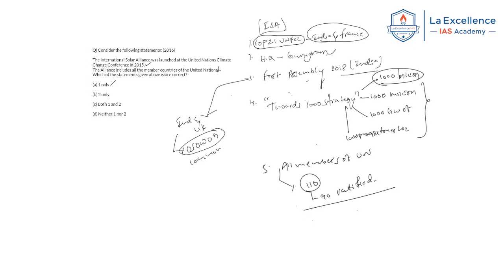You have to interlink, like One Sun, One World, One Grid. Don't confuse it. It was in the first assembly of the International Solar Alliance that India and the UK collaborated and mooted the idea of One Sun, One World, One Grid. Okay, things like that.